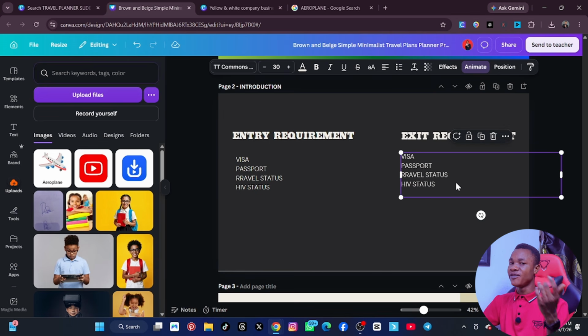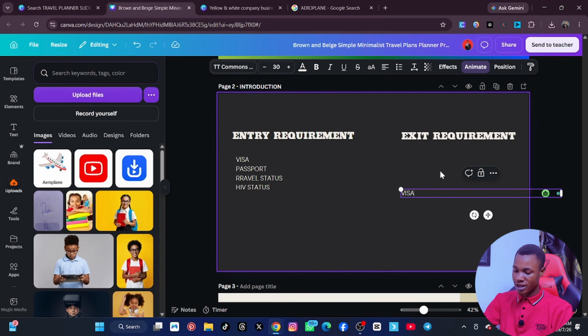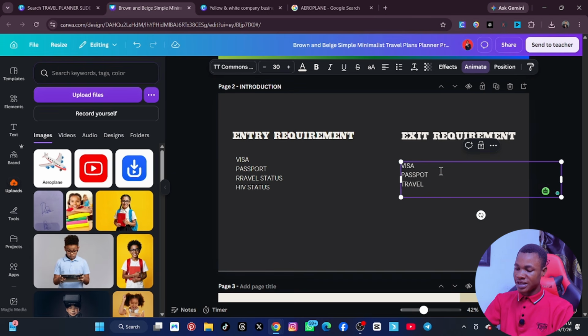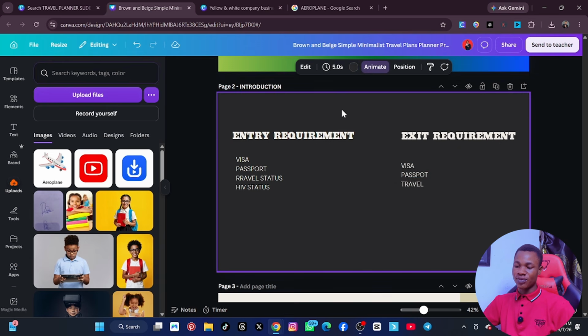Now, when he's about leaving France, what does he need? So for this one, he still needs his visa. He still needs his passport. He still needs his travel requirement. You can keep adding them and keep adding them like that. So at the end of the day, you leave it at this point. So here we duplicated it, so we have to change it and say travel and exit requirement. That's the title. Entry and exit requirements.